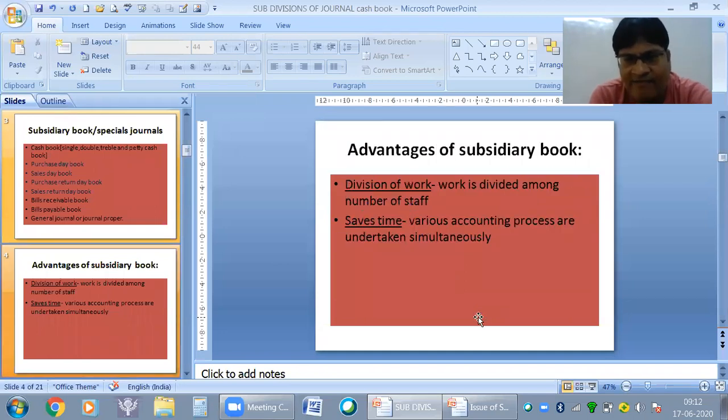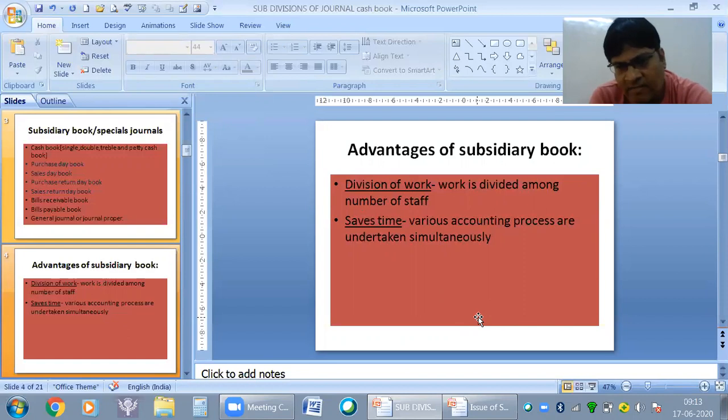Next is advantages of subsidiary book. As I already told you, division of work. Work is divided among number of staff. So many people are doing the work, so it will bring specialization. It saves time because various accounting procedures are taken simultaneously. And most importantly, it makes the journal not so voluminous.